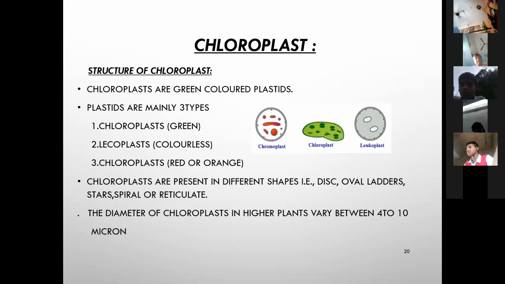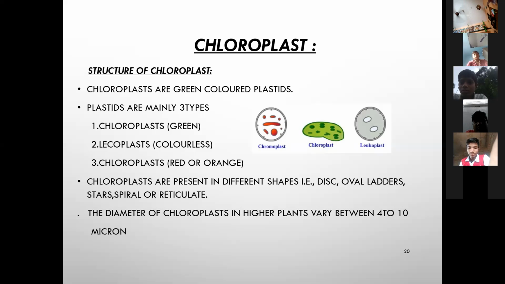Next, the chloroplasts are very important plastids. If we observe the structure of the chloroplast, it is a membrane-bounded cell organelle, just like mitochondria and nucleus.